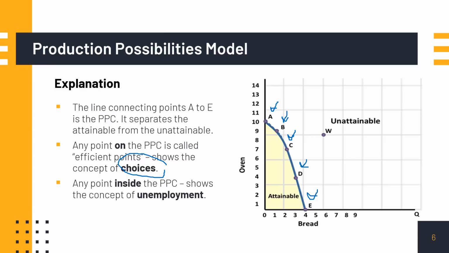Now, any point inside the PPC is attainable, but it is not optimal. Imagine this point U here. Why would you be producing at point U when you can produce on the PPC? Can you see what I mean? Because if you're at this point U, you're only producing this unit and this unit. Whereas if you're at a point on the PPC, you'll be producing more of both goods. Okay, let me erase this so it doesn't look too crowded and messy.